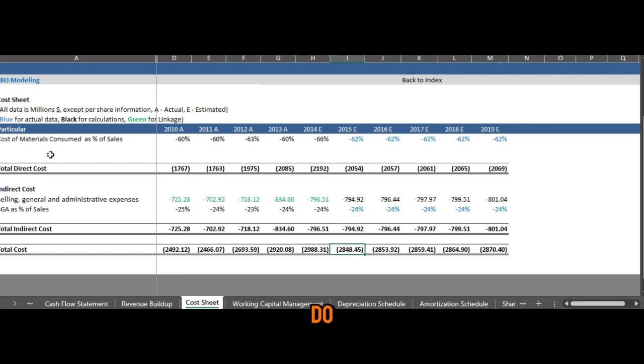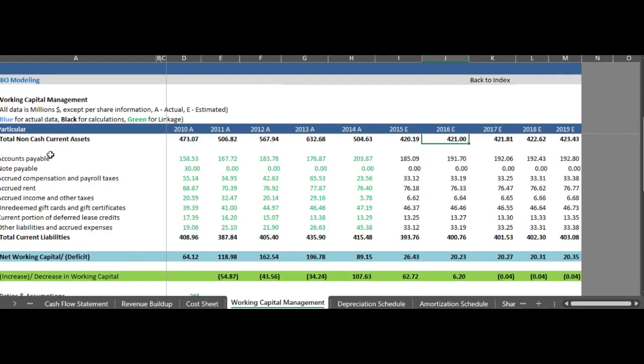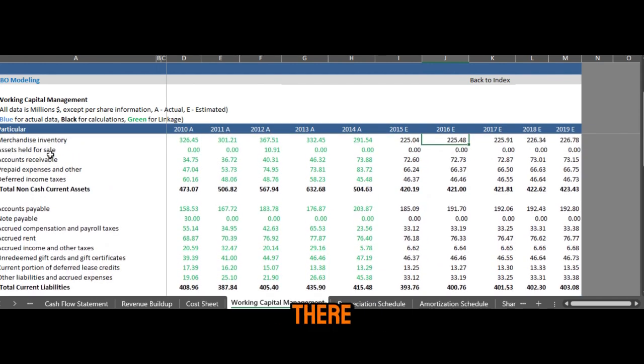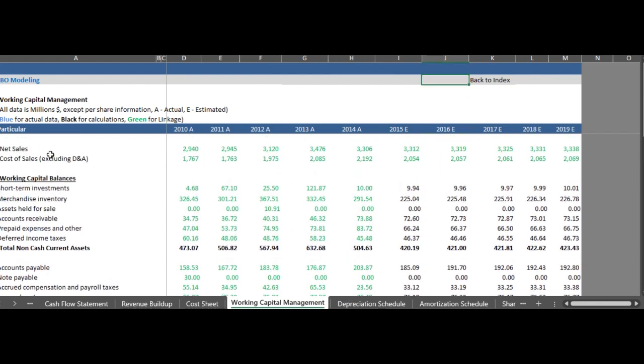Then we go to the next schedule, working capital management. How do we define this? This is mostly related to the balance sheet: how many items there are and what the sum of the current assets and current liabilities is. This is the current sales of the company, the net sales, and apart from that the cost of sales, excluding depreciation and amortization expenses. Then we have the working capital balance with short-term investment, merchandise inventory, assets held for sale, accounts receivable, prepaid expenses, deferred income taxes, and total non-cash current assets. This is the total current assets, and we define it on the basis of different parameters.